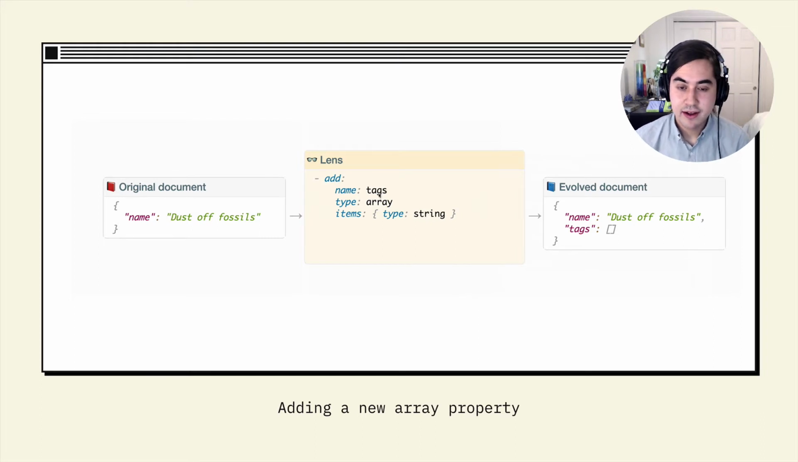We want to add a property called tags that's an array of strings. We can also see here what happens when we pass this concrete data through that lens. You'll notice we get a tags property, and it also has an empty array as the value because our lens language fills in a default value of empty array. Now, in some sense, this is a trivial transformation, but it's actually quite useful.